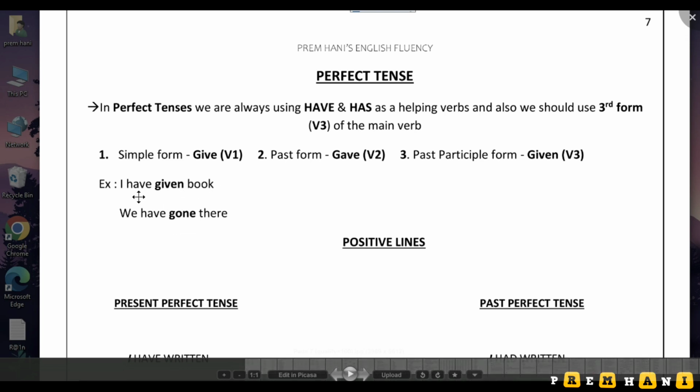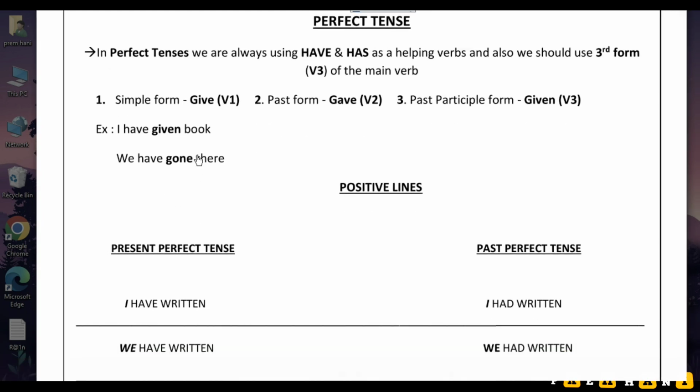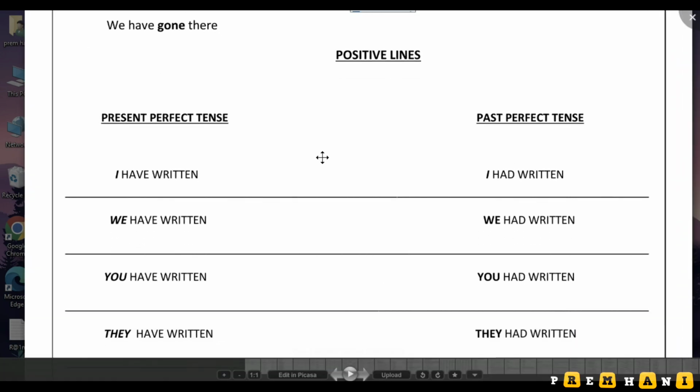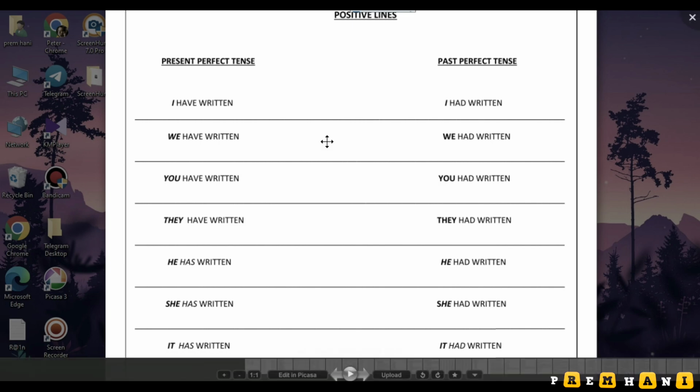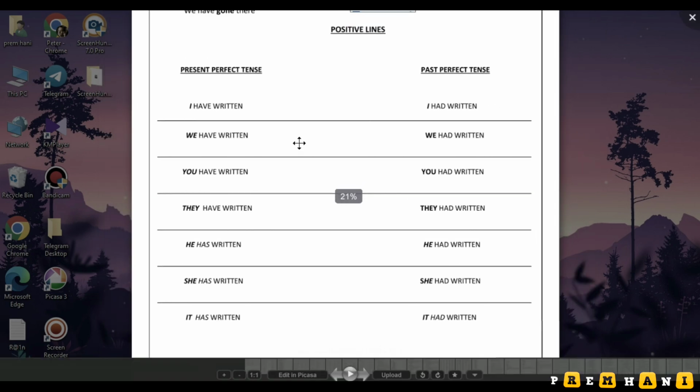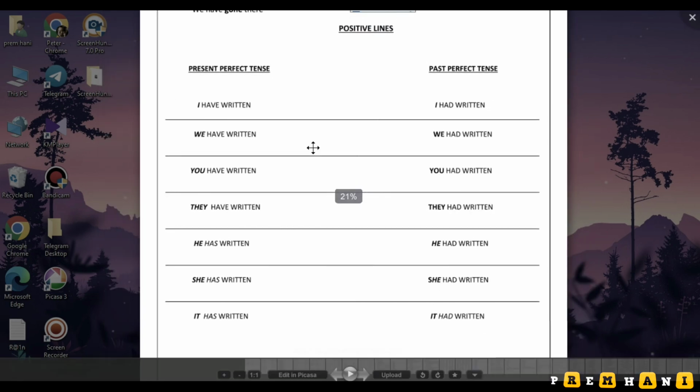I have given books. So here have is a helping verb. Whenever there is have and V3, this is a perfect tense, guys, without any doubt. Here also have, gone. So gone is the V3 form. Go, went, gone. So gone is V3. When we go through some other lines, we can have a good idea about this. Mainly for beginners it is more important.